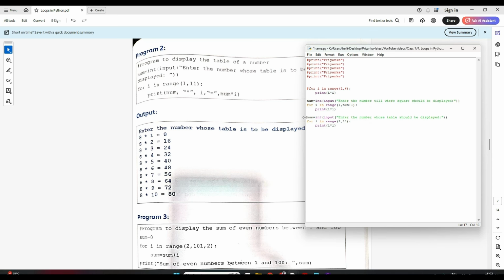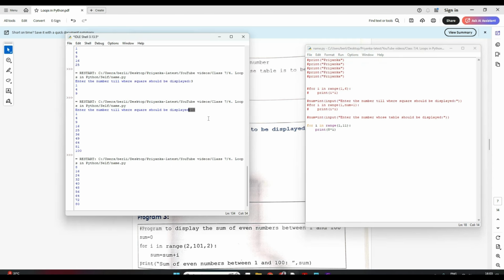Okay, first let me just comment out, forget about this. I'll comment out all this also. Just bear with me, let me just comment out. Okay, now suppose I want to display the table of 8. So here till 10, 8 into 10, 80 I want to display. So here it will be 8 into i. Let me just save and run, see what it comes.